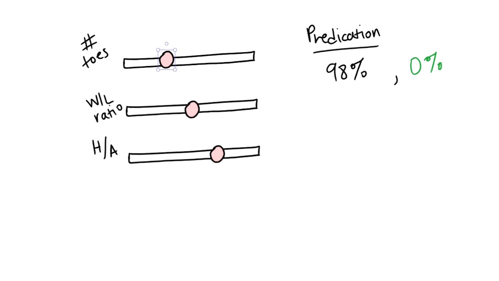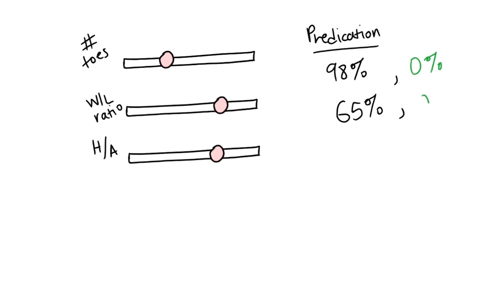Additionally, our algorithm also saw that win-loss ratio had more impact on the actual outcome. So it's going to increase the weight of this factor. And for the home/away advantage, it really didn't have an effect on the outcome, so it doesn't adjust the weight. So once our algorithm has adjusted the weights, it's going to make another prediction. So let's say this time it predicted 65% that the team is going to win.